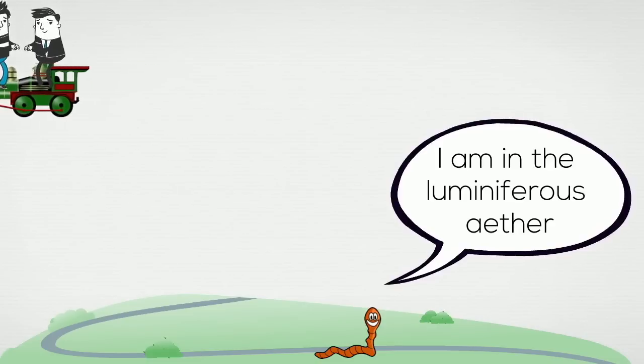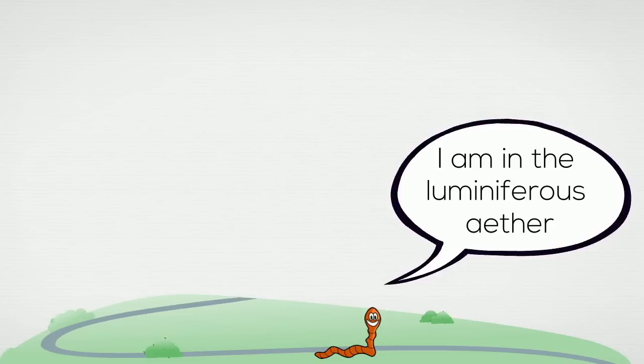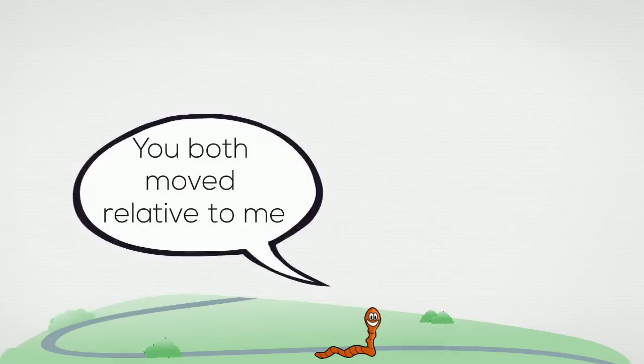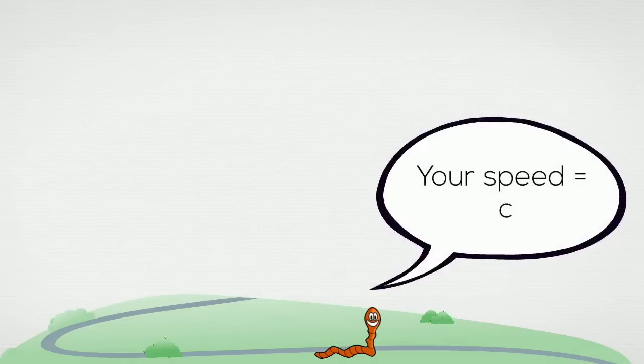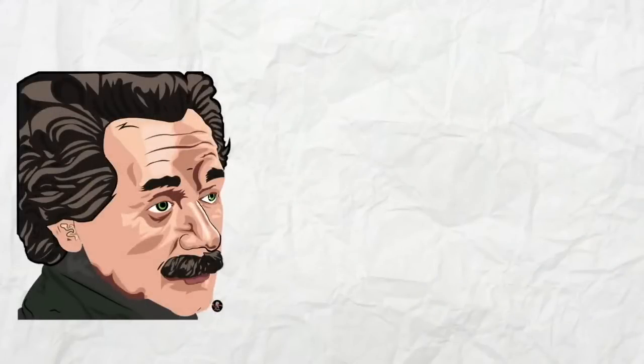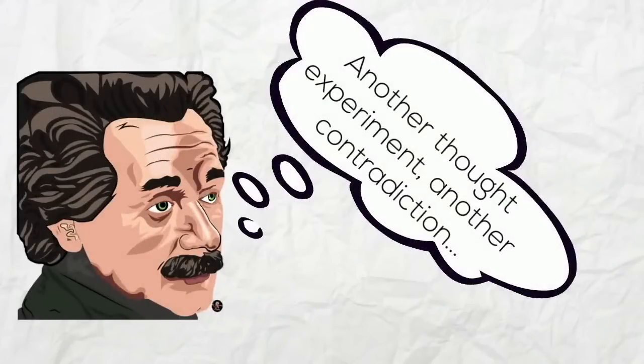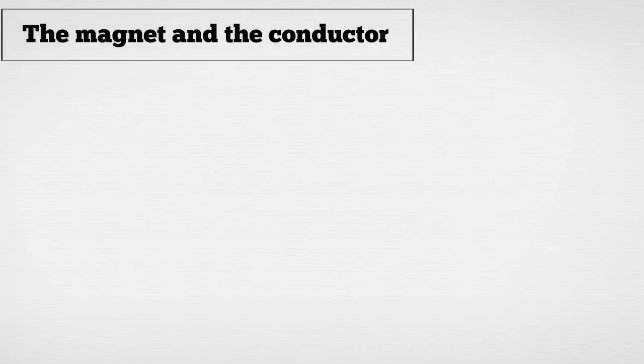The ether theory suggests that the speed of light is fixed relative to this special reference frame. It may appear faster or slower to someone else depending on their motion, but it always has the same fixed speed c relative to the luminiferous ether. Einstein had another thought experiment that allowed him to realize that this approach does not work either, because it creates a contradiction when you try to detect what exactly the state of rest of the luminiferous ether is. The thought experiment is called the magnet and the conductor.